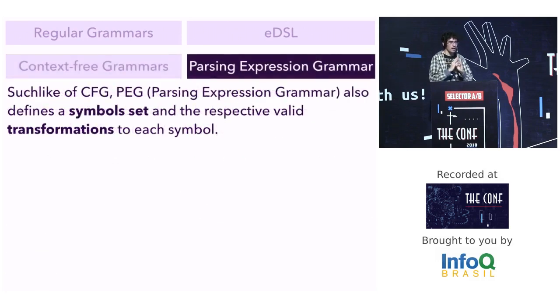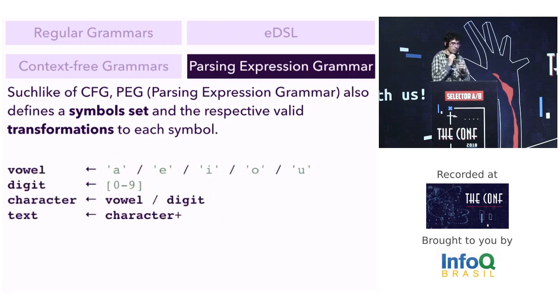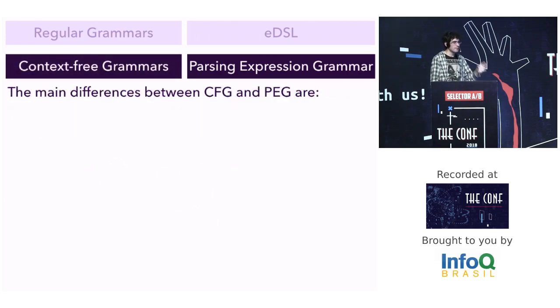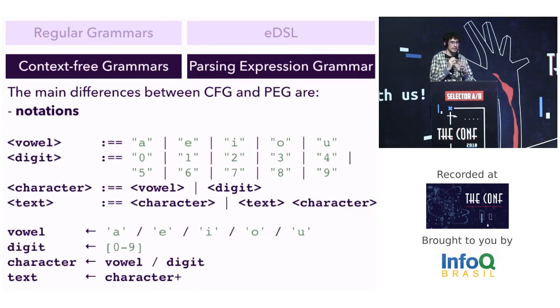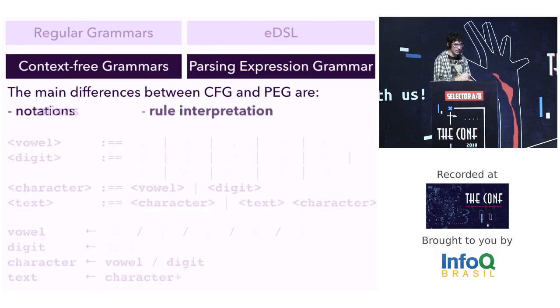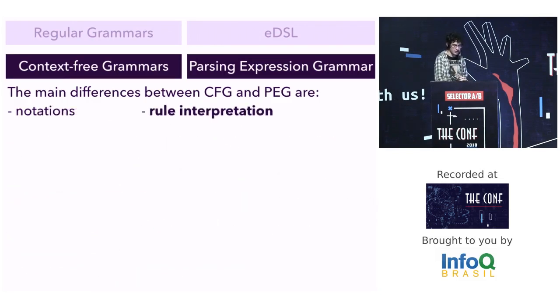We also have the parsing expression grammar, PEG, and just like CFG, we also define a symbol set and the transformations for each symbol. Here is the same grammar, but using PEG. Okay, CFG and PEG are very similar, but we have two relevant differences. Firstly, the notations. The CFG notation is very different from PEG notation. For example, you can use regular expressions in PEG.